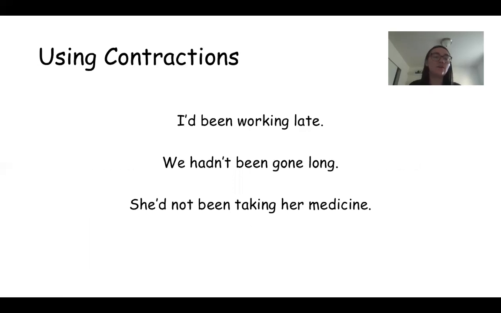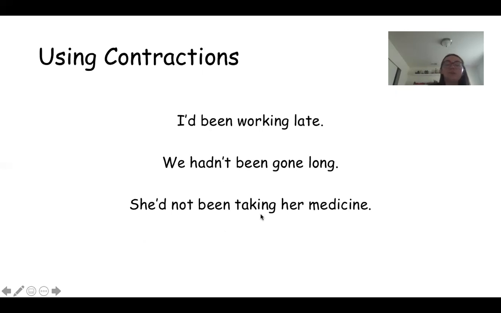We know this. So using contractions, I'd been working late. I'd is I had. So I had been working late, right? That's what I'd means. But you can just say I'd been working late, and people listening will know, oh, they said I'd, it means I had. We hadn't been gone long, means we had not been gone long, right? She'd not been taking her medicine is she had not been taking her medicine.